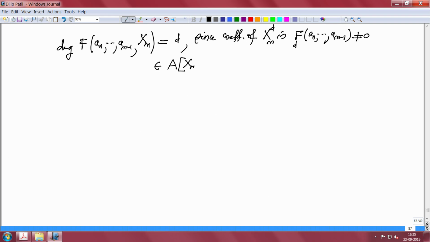A is an integral domain, and remember, A is an integral domain.